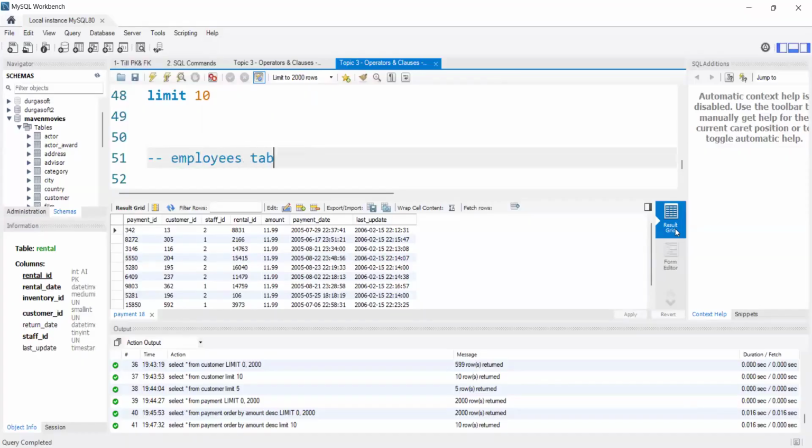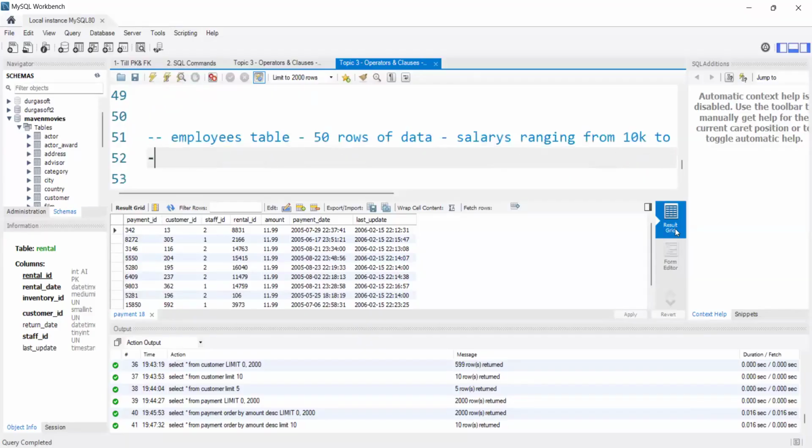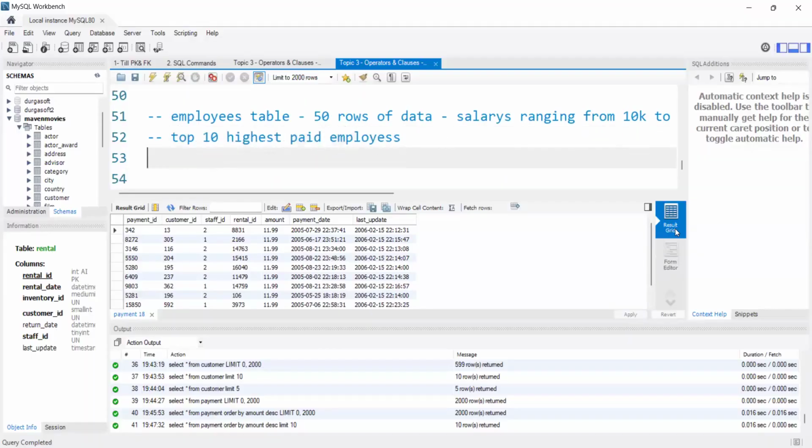Assume we have an employees table. In that employees table I have almost 50 rows of data, with salaries of my employees ranging from 10k to 50k, suppose. Now I want to see the top 10 highest paid employees of my company.